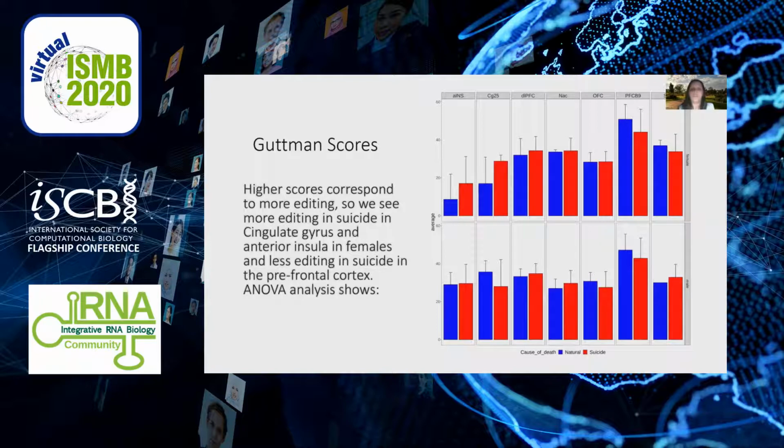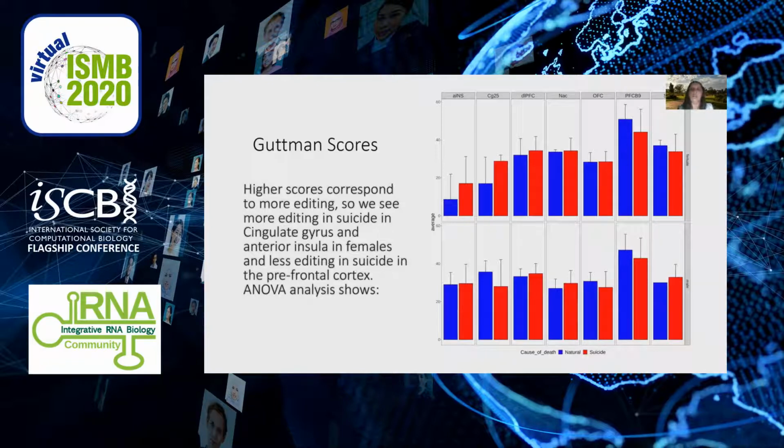Here we see significant differences between suicide and natural causes of death, biological sexes, and between all the brain regions. Here, and for the rest of the presentation, natural causes are shown in blue, and suicide is shown in red. Here, females are on the top panel, males are on the bottom, and the regions are shown from left to right.